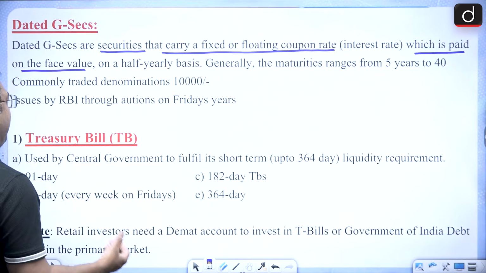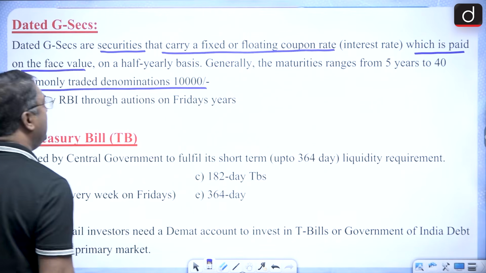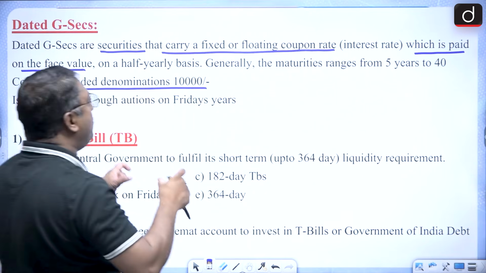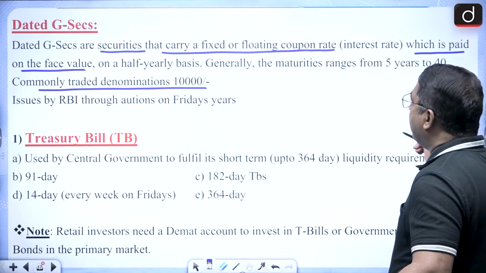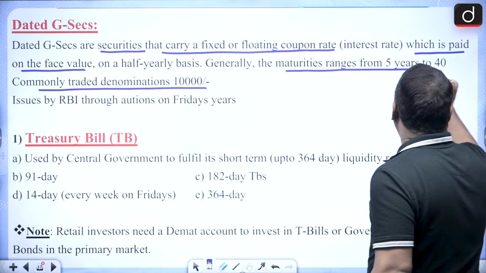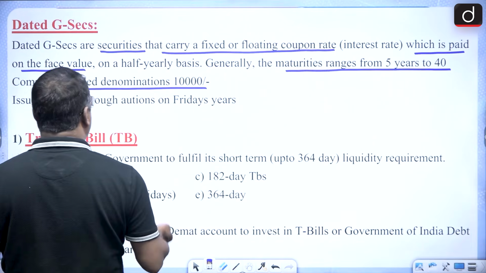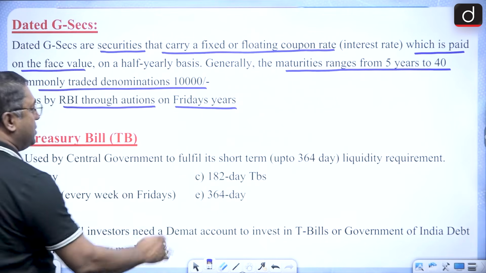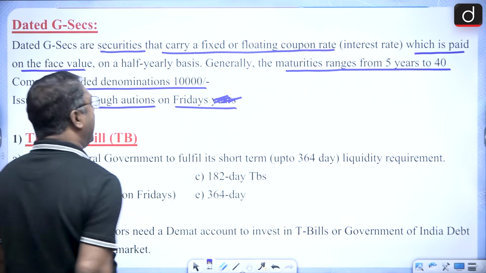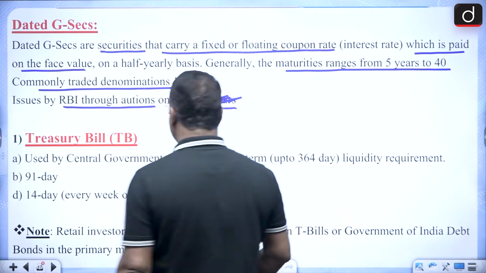For example, if the face value is 10,000 rupees, because the commonly traded denomination is 10,000, then on that face value the interest is paid, and it generally matures in a range of 5 years to 40 years. So that's why it's long term. And it is issued through RBI auctions on Fridays. Every Friday, the RBI does it through auction. So dated G-Sec, this is one.